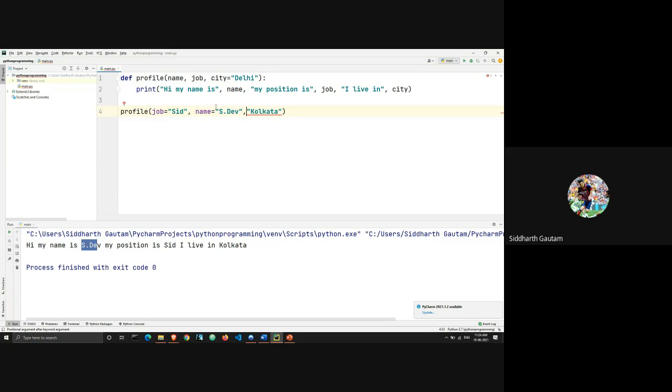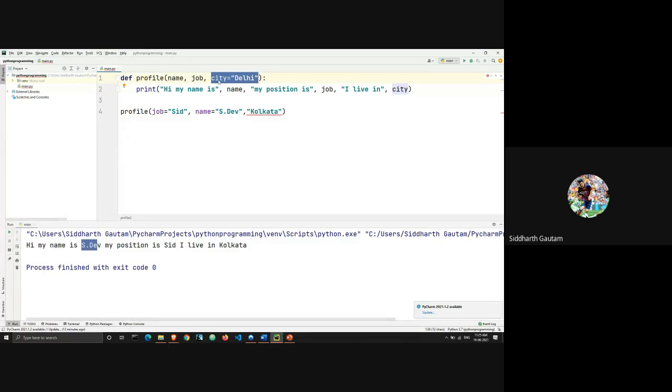So see what's the difference here. There's a difference between entering job is equal to this and entering city is equal to Delhi. Here we are declaring the function. We are structuring how the function is going to be. And here we are calling the function. So the difference here is that this is the final value. I have called the function and the function is now going to execute and the value will stay whatever I have entered. The difference here is that this is my default value.